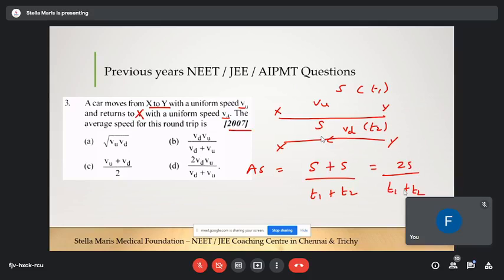So what is t1? Come on, you can do this quickly so that we can go to the other topics and all.